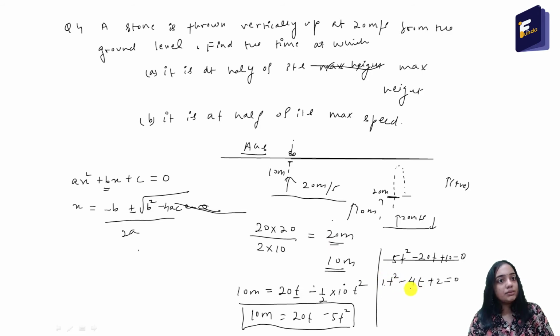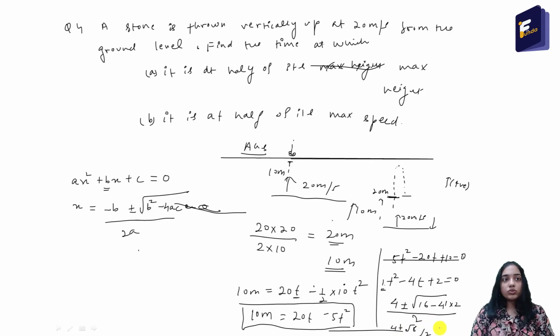The coefficient of t is minus 4 and c is plus 2. So it is minus b, minus of minus 4 is plus 4, plus minus root over b square, that is 4 square, 16, minus 4ac, where a is 1 and c is 2, by 2a. So a is 1, so it is 2. So 4 plus minus root 8 by 2. Okay, so what will be the answer?